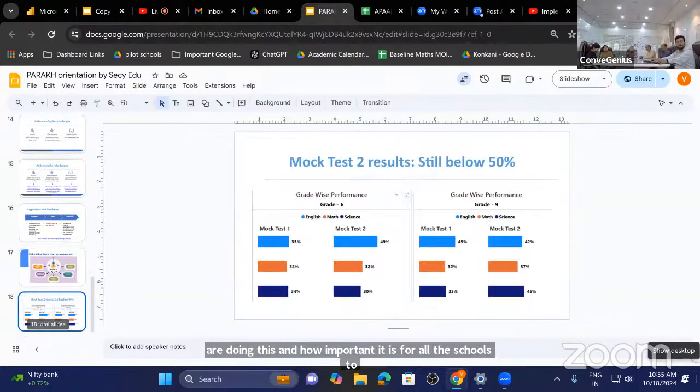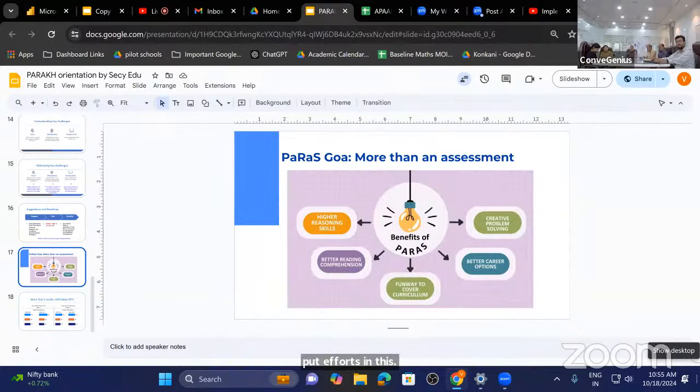Thank you, Saish. Again, as we have said, please take it seriously. NAS is a very important examination, and it will not be an exam of only the student, but it is our exam. Whatever the NAS result is will decide the quality of education imparted in Goa.